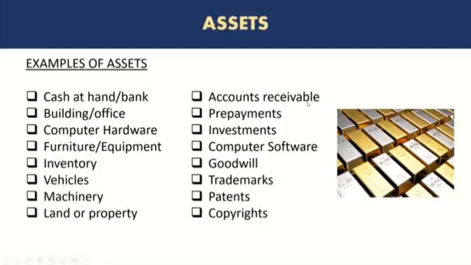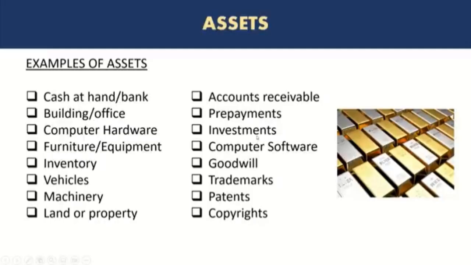So if the company sells on credit and gives the customers some time to pay, at that point the company records accounts receivable, and this accounts receivable is an asset because of course this will convert into cash when the customers settle the amount. Similarly, prepayments are the amounts that are paid by the company in advance, but the service or product that they expect to receive has not been received yet. So again, in future there is a benefit of that product or service. So prepayments are also an asset.